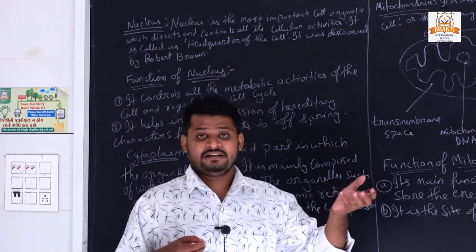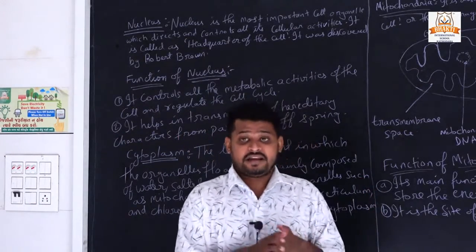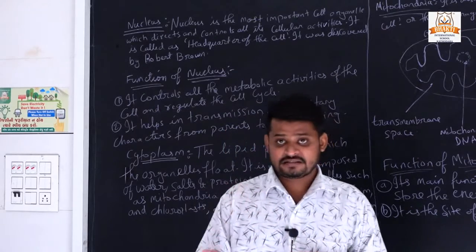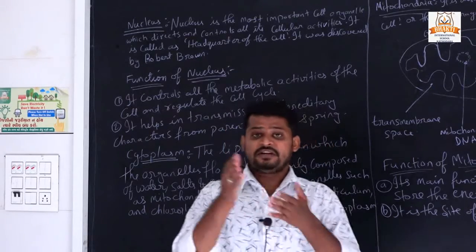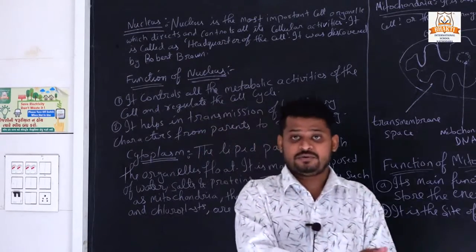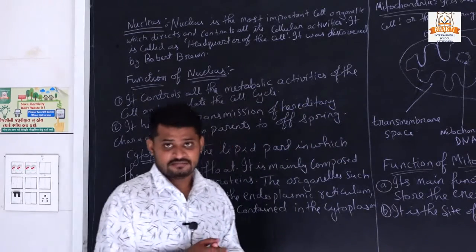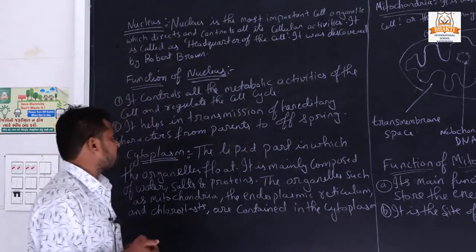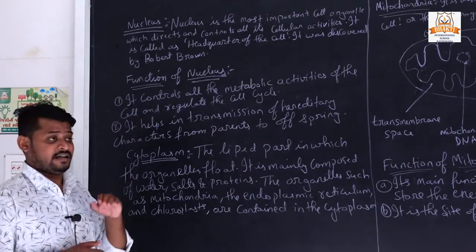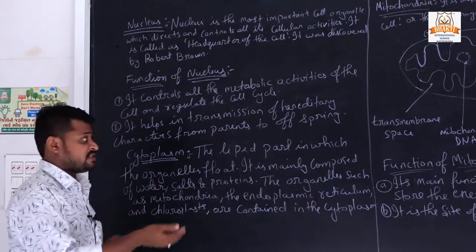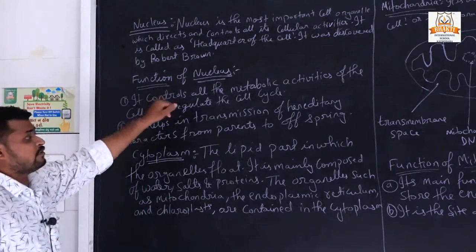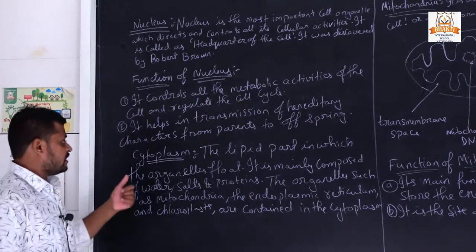In DNA, the characteristics of our parents are stored and transmitted from one generation to another in the form of DNA. All of this transmission is controlled by the nucleus.